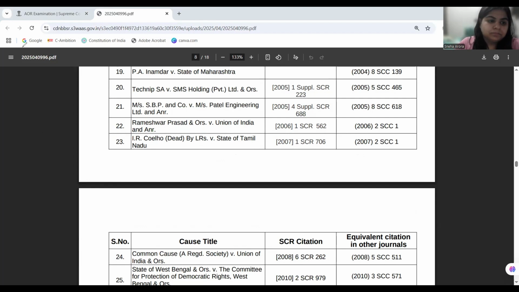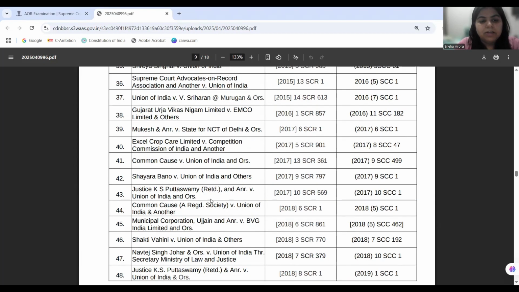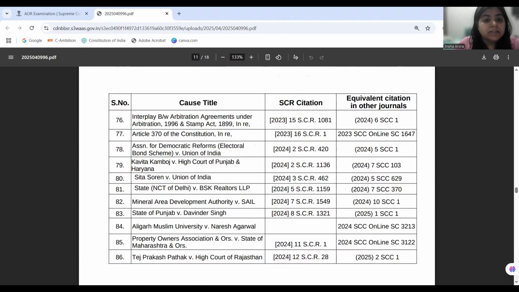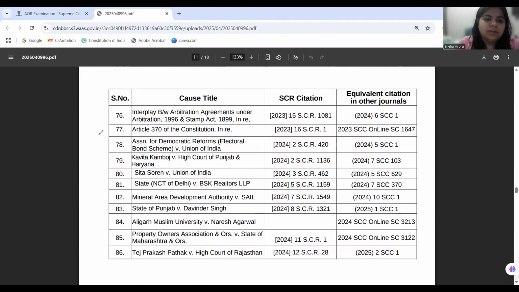Okay. Now, when we do federalism, we do one important judgment, which is the Article 370 abrogation case, numbered at 77, which is talking of asymmetric federalism as well. So it is saying that in India, we do not have a rigid federalism, but rather an asymmetric federalism, with Jammu and Kashmir, Nagaland, and other tribal areas being an element of that.